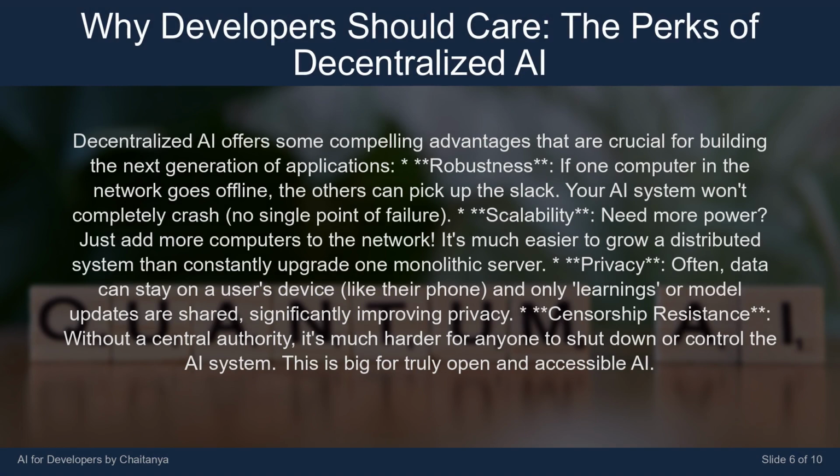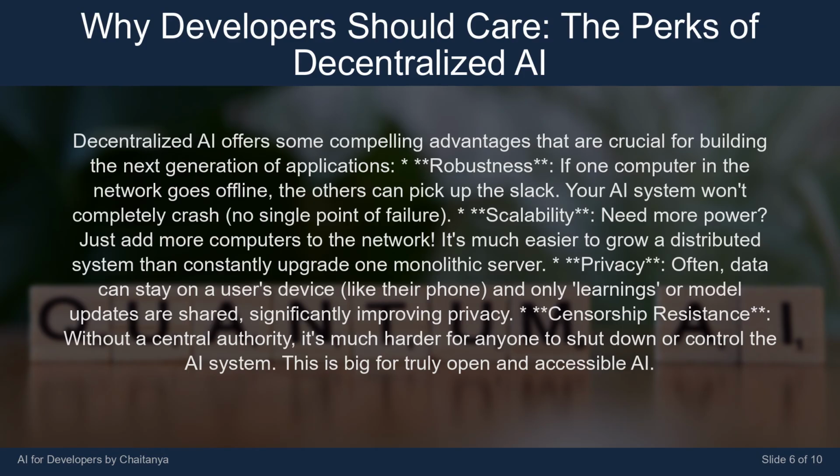Decentralized AI offers some compelling advantages that are crucial for building the next generation of applications. Robustness. If one computer in the network goes offline, the others can pick up the slack. Your AI system won't completely crash. No single point of failure. Scalability. Need more power? Just add more computers to the network.